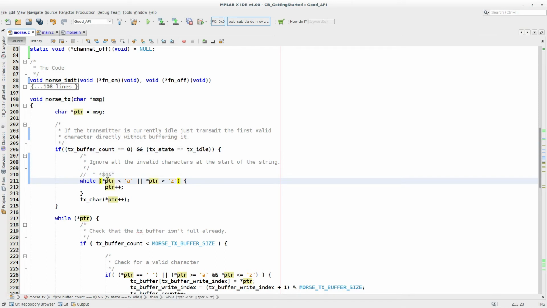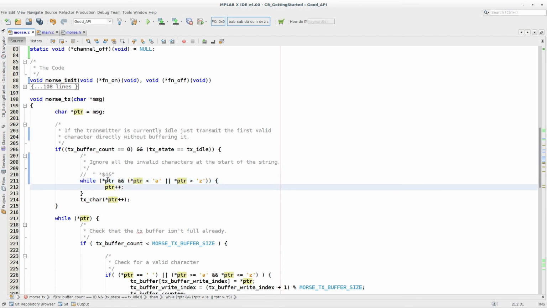So basically we want to make sure that that pointer is pointing at something. So while that pointer is pointing at something and the character is invalid, keep incrementing the pointer.